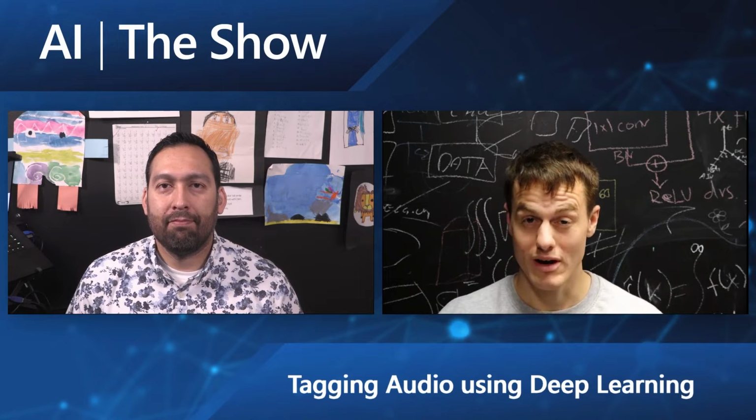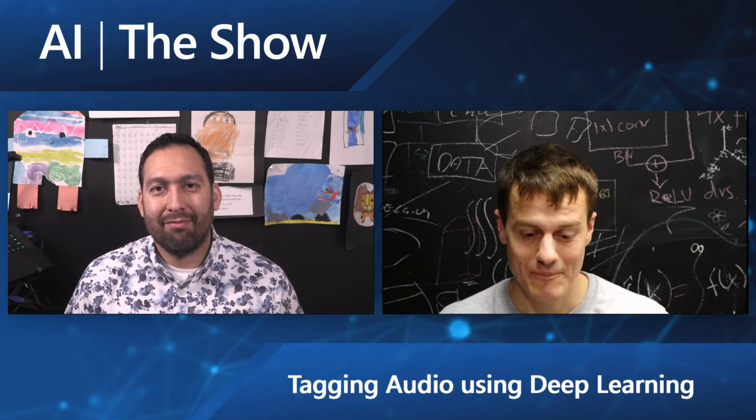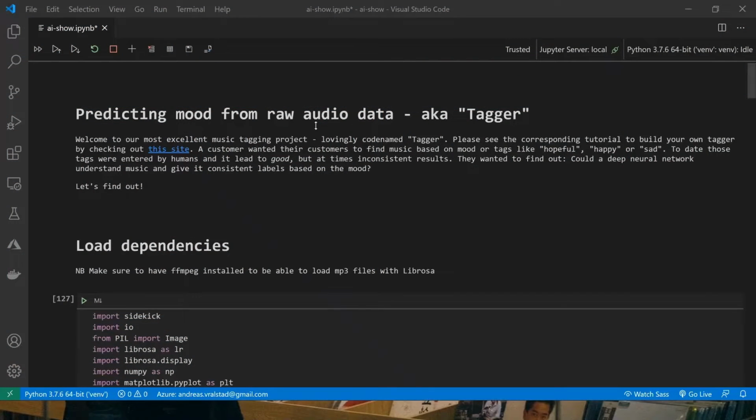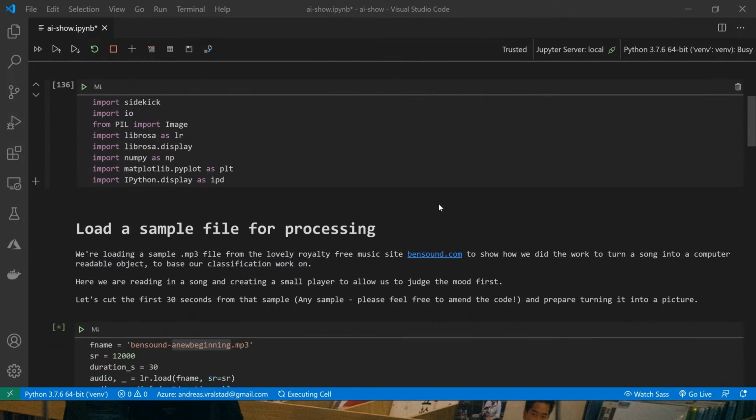So I'll just start diving into that to show you what we are going to do here today, which is training a model to recognize moods in music. So I will dive in real quick here and just show an example of what we're going to do. Let's do it. We are going to go back to this code later and dig into it a bit deeper. But right now, I just want to show you what we're going to do.